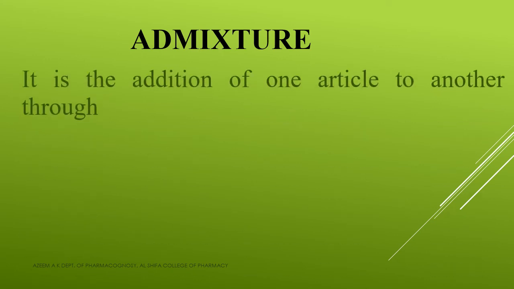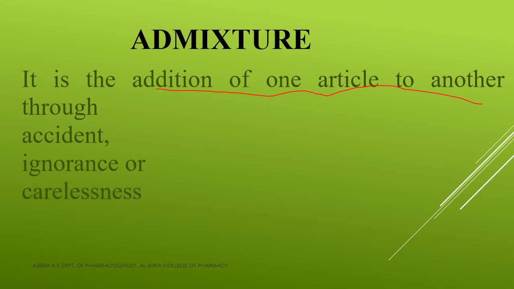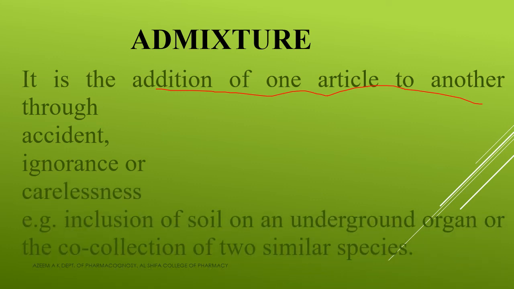So now we can see about the next one, that is about admixture. So previously we studied about 2-3 definitions and now we can see about the next one, that is admixture, and it is an addition of one article to another through accident or ignorance or through the carelessness. Okay, so admixture is the addition of one article to another and that is through either accident, then ignorance or by carelessness.